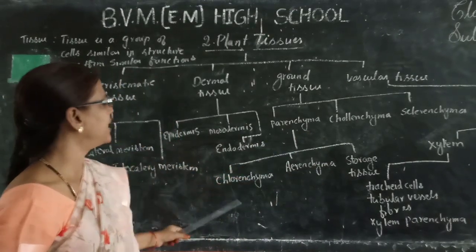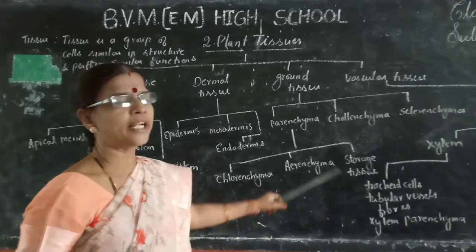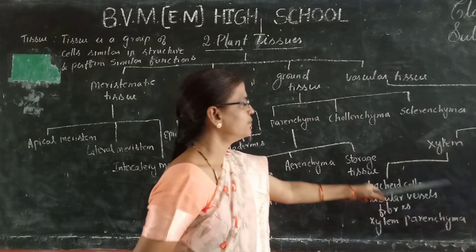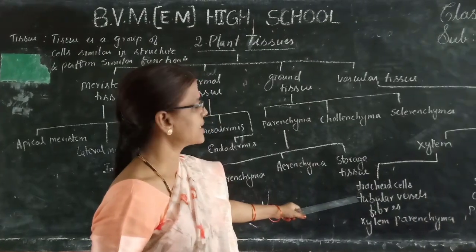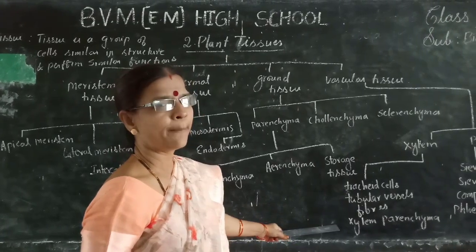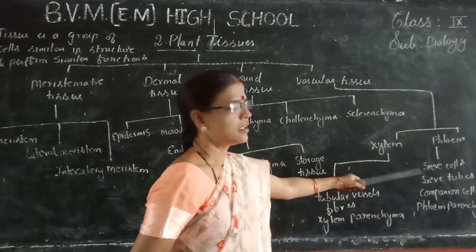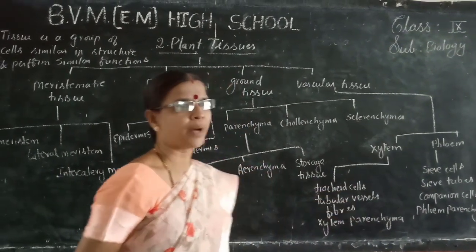Again, parenchyma is divided into chlorenchyma, parenchyma and storage tissue. Vascular tissues are xylem and phloem. Xylem consists of tracheal cells, tubular vessels, fibers, xylem parenchyma, and phloem consists of sieve cells, sieve tubes, companion cells and phloem parenchyma.